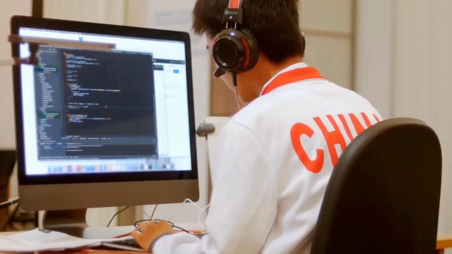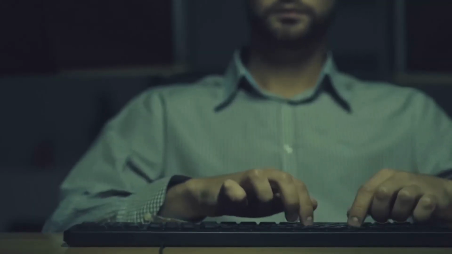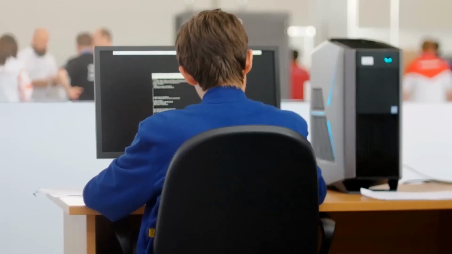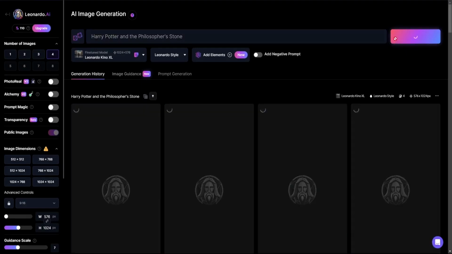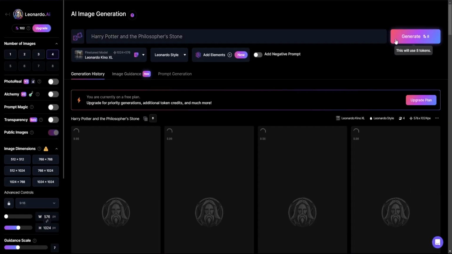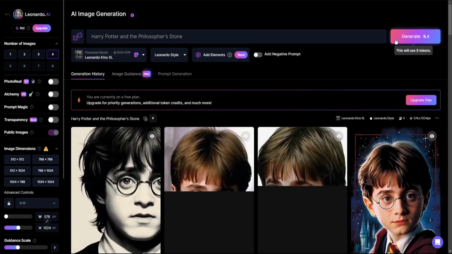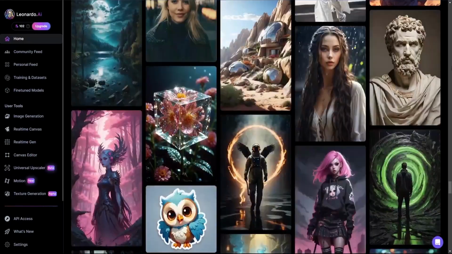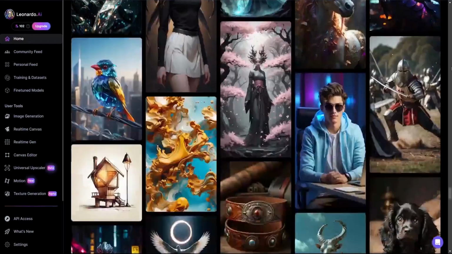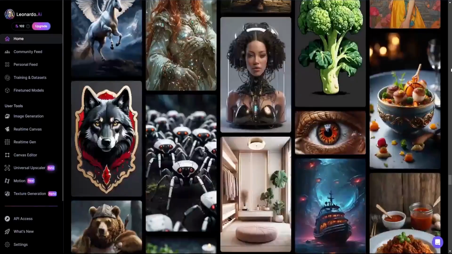This step is crucial because the cover image grabs viewers' attention and entices them to watch your video. It's akin to a book cover that needs to be intriguing. With Leonardo AI, you can quickly create eye-catching images. So take a moment to think about the topic of your quiz, then go to Leonardo AI to create your cover image. Once that's done, we can move on to the next exciting part of our video making adventure.